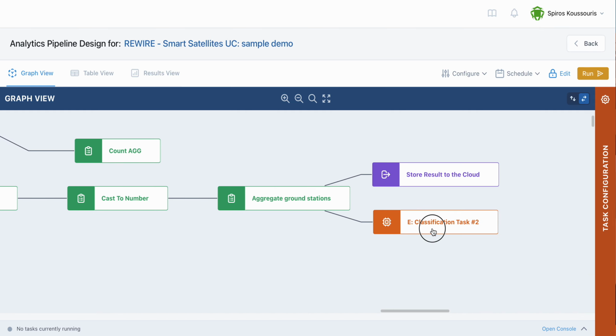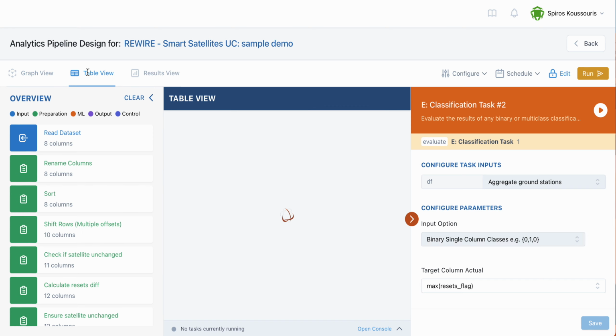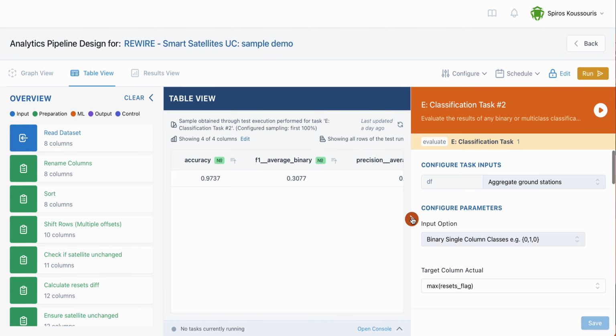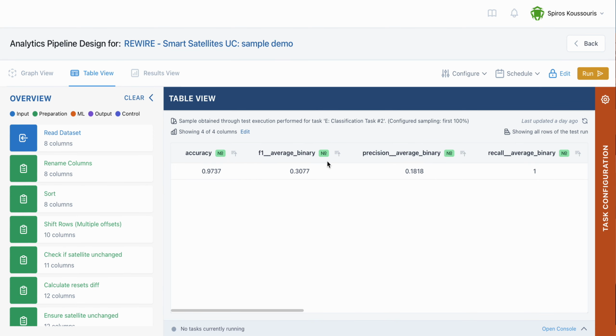So we were here on the classification task, and going to the table view, the user can see various evaluation metrics for this task, such as accuracy, F1 average binary, precision, and recall.